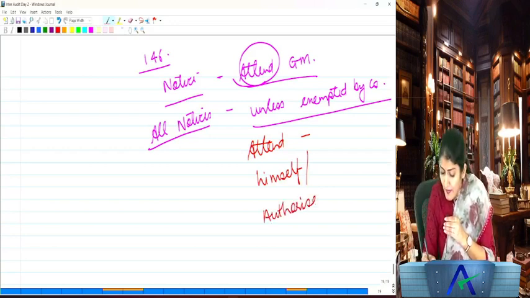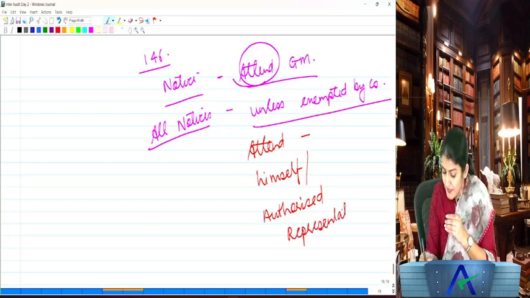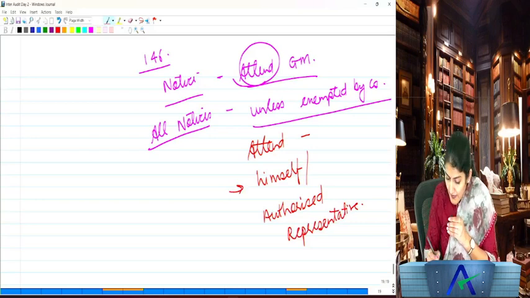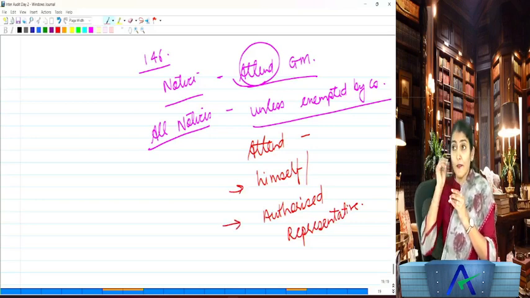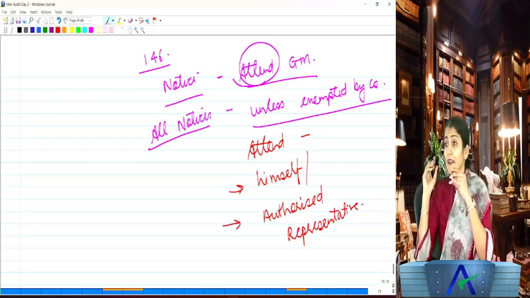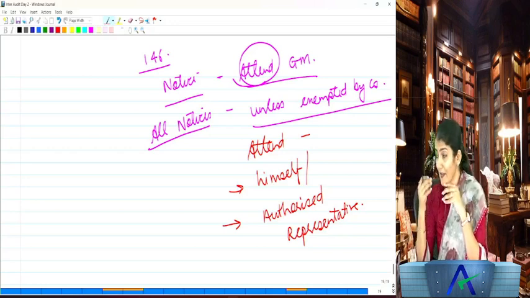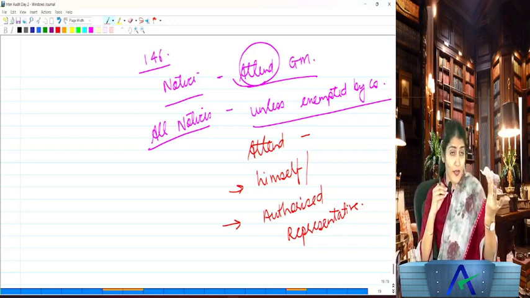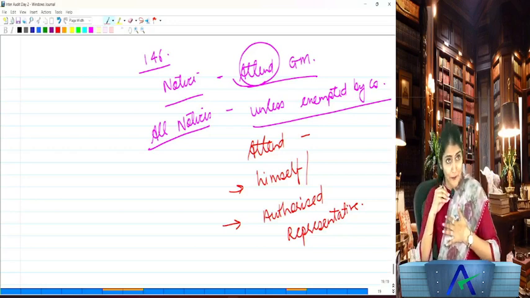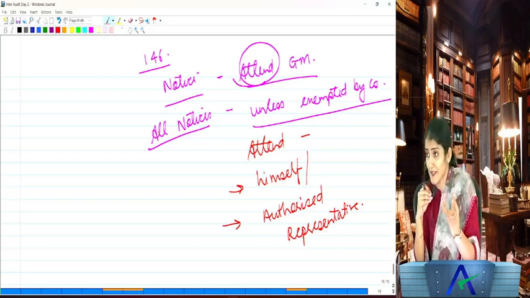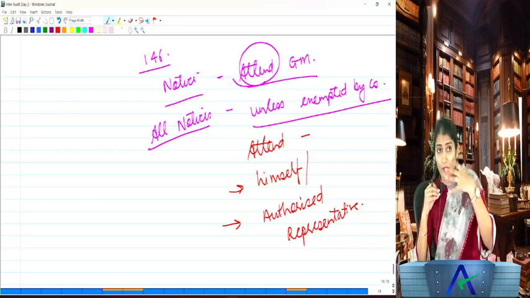Who is his AR? The authorized representative. So then the first year article started daydreaming. What did he start daydreaming? Oh, if my boss doesn't attend himself, then he can send me as an authorized representative to attend the general meeting of the company.